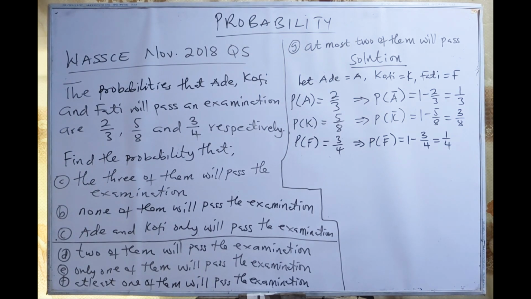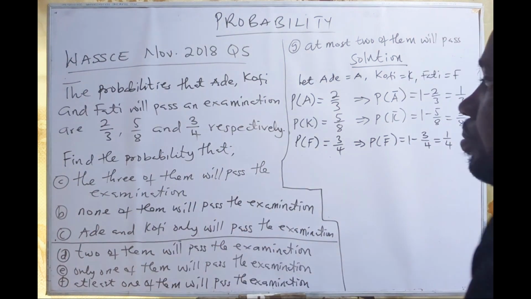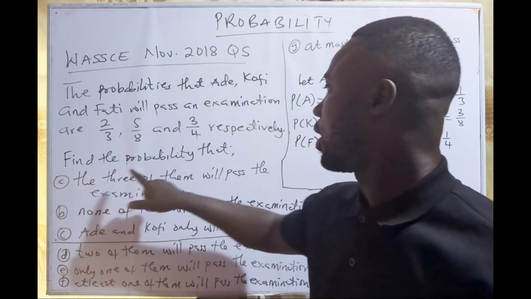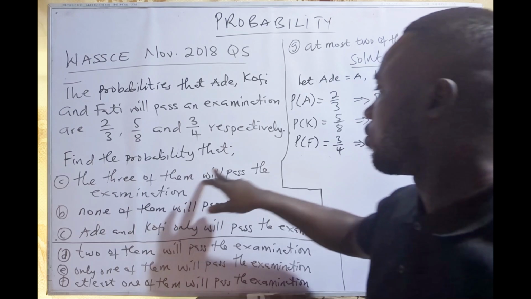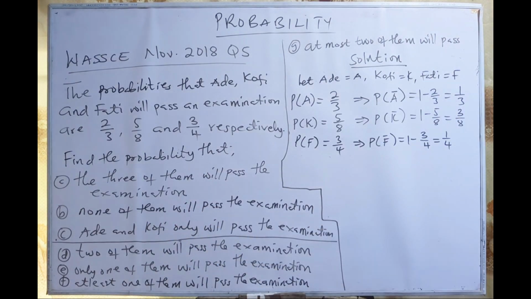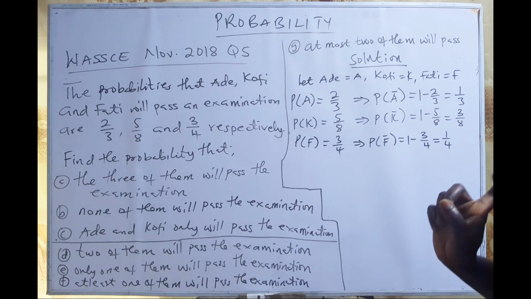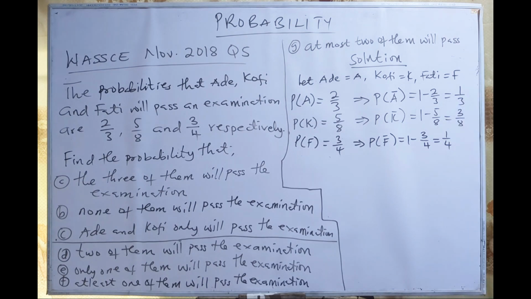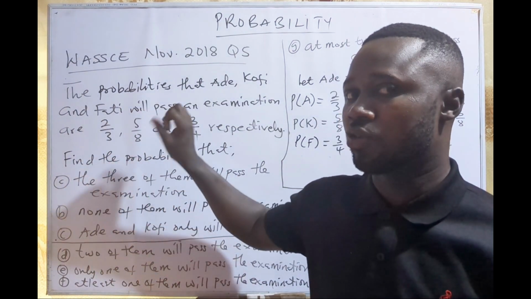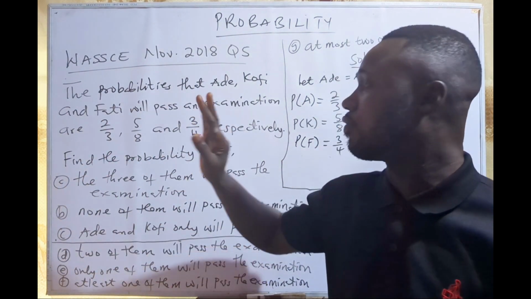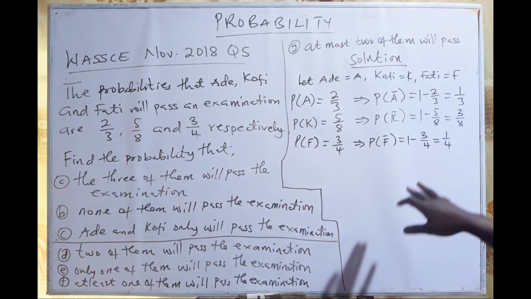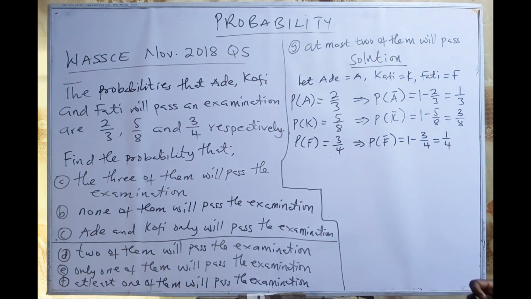Since we have gotten our probabilities, I think we can answer the questions. A, find the probability that the 3 of them will pass the examination. If the 3 of them will pass, then it means Ade will pass, and Kofi will pass, and Fatih will pass. Take note that there are 3 events happening here. So anytime you are writing your probabilities, it means you multiply 3 fractions.